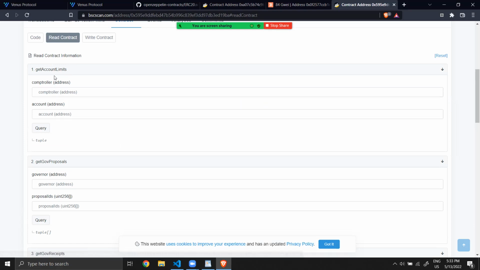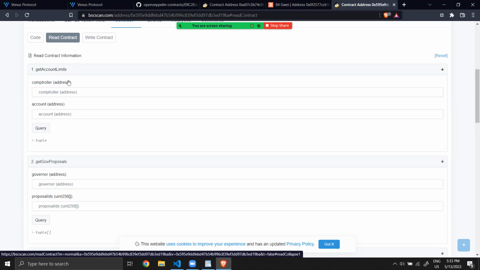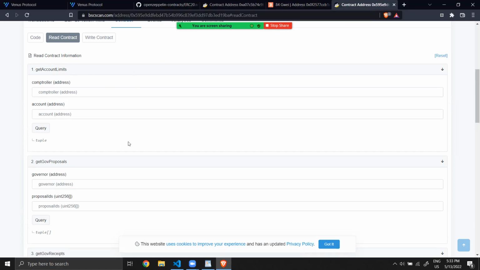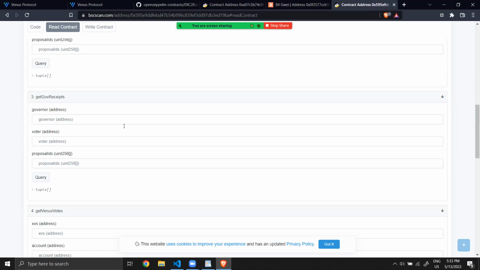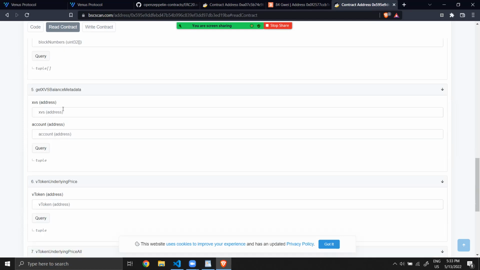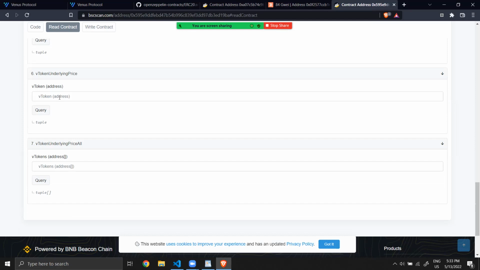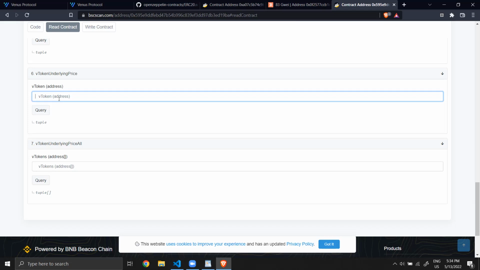So this is to get, for a given account, how many borrowed assets and how many deposited assets he has. Also some stuff related to governance. And then here you can see the price of a given V token that is used by Venus to calculate if you are currently liquidable or not. I didn't speak about this before.